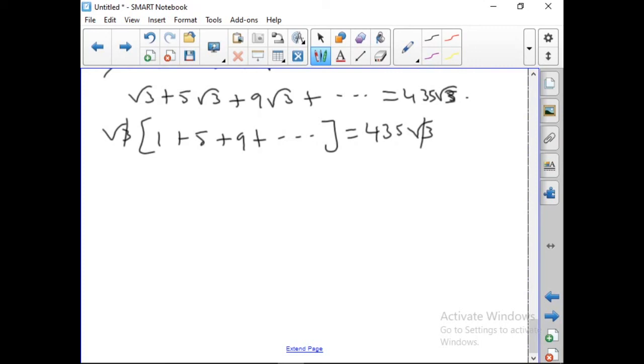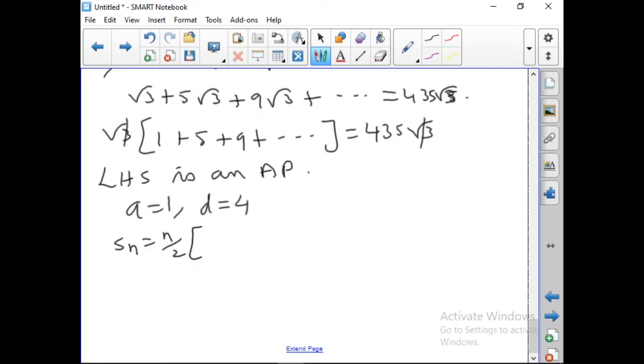So the left hand side we are having it as an AP. Okay, left hand side is an AP. So a is equal to 1 and d is equal to 4. So what about Sn? n by 2 into 2a plus n minus 1 into d.